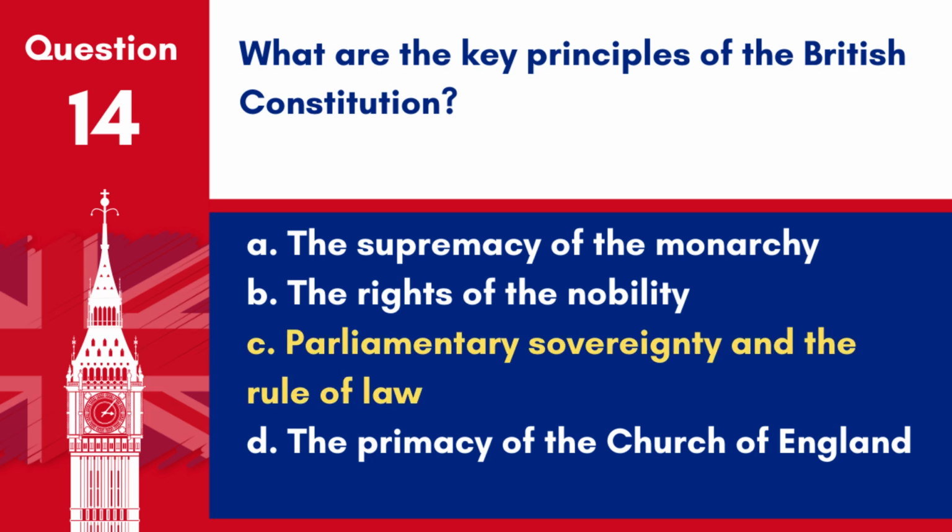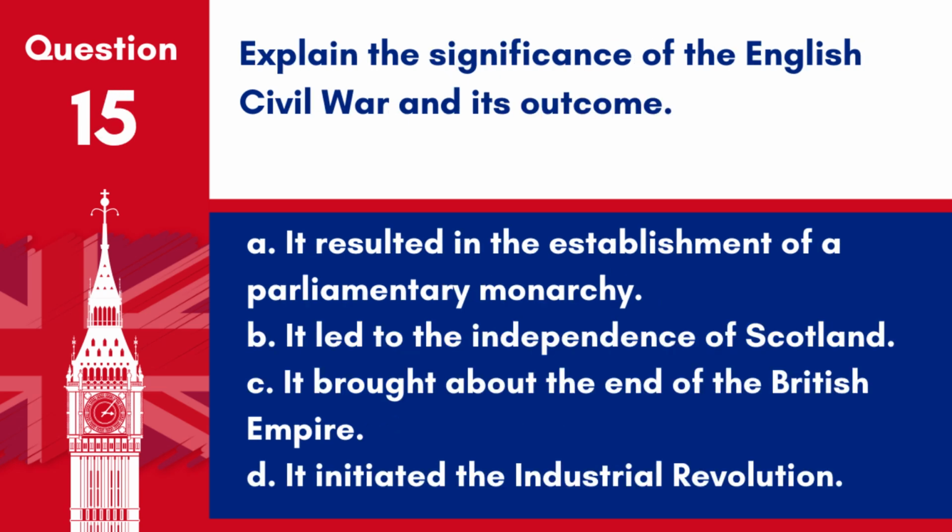Answer. C. Parliamentary sovereignty and the rule of law. The key principles of the British Constitution include parliamentary sovereignty and the rule of law, among others. Question 15. Explain the significance of the English Civil War and its outcome. A. It resulted in the establishment of a parliamentary monarchy. B. It led to the independence of Scotland. C. It brought about the end of the British Empire. D. It initiated the Industrial Revolution.